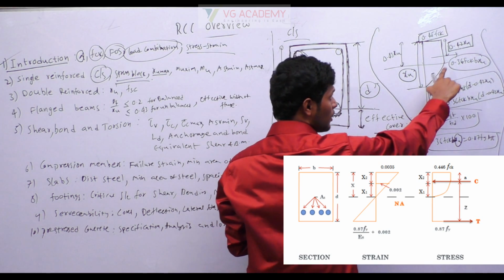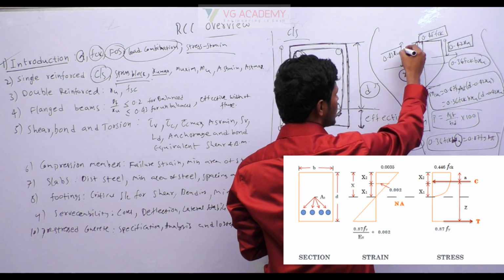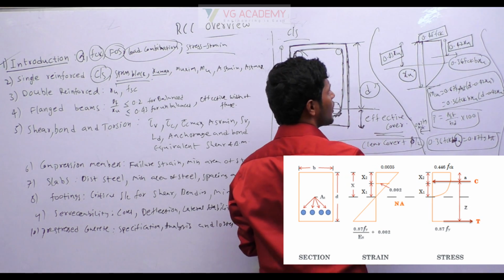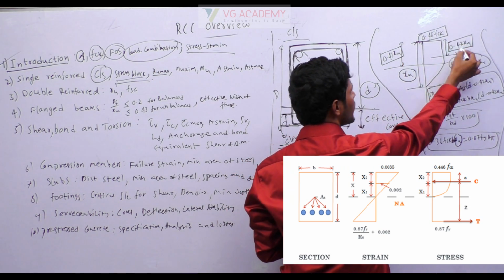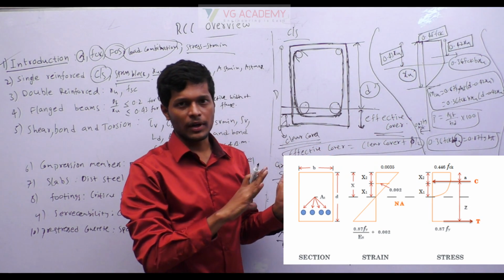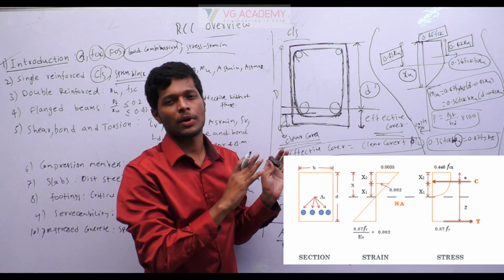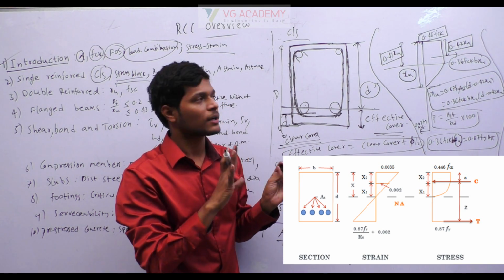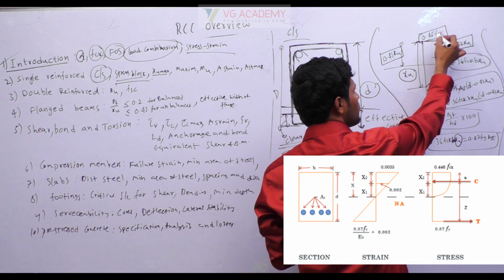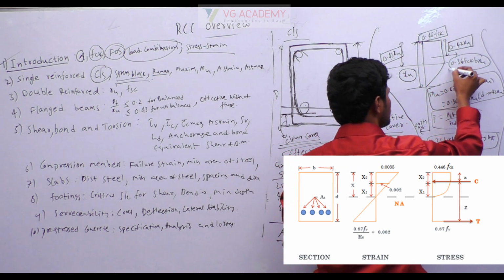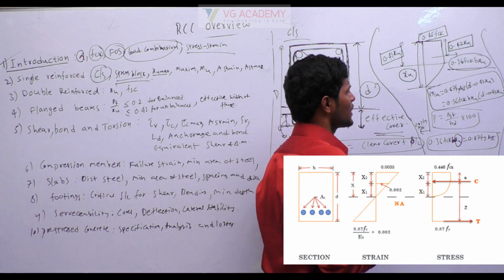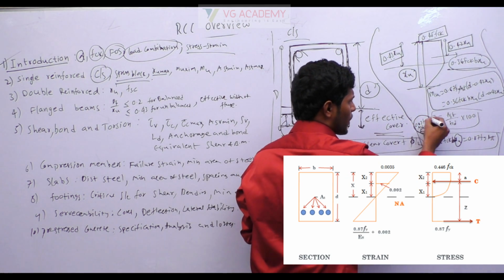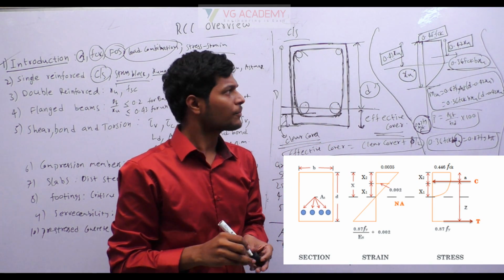And the yield point will be at 0.43 XU from the top of compression fiber. So this 0.43, 0.45 and 0.42 will govern the shape of the stress block. So these are called stress block parameters. Okay, 0.43, 0.45, 0.42, compression force 0.36 FCK BXU, tension force 0.87 FY AST.